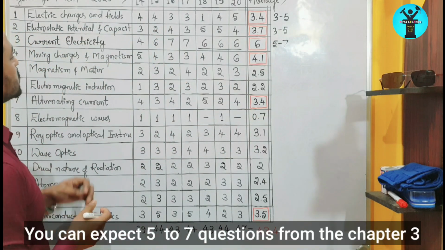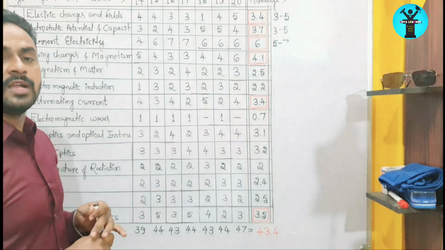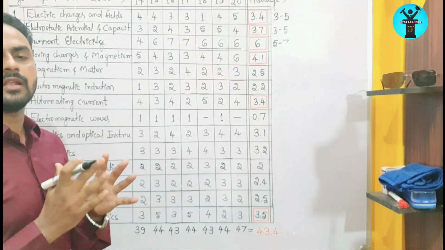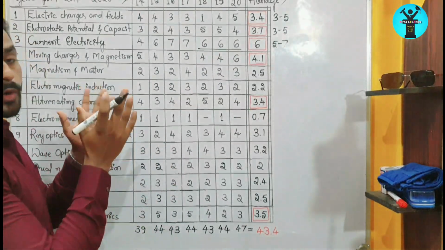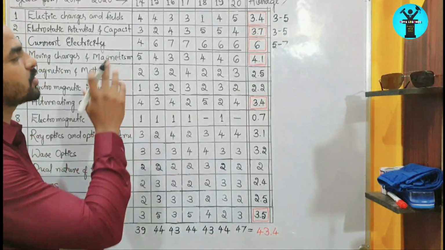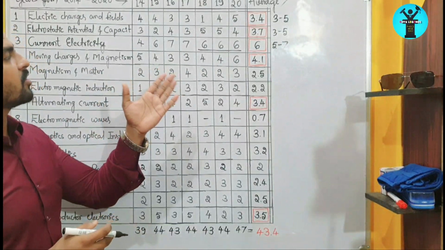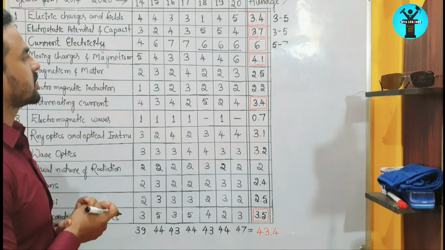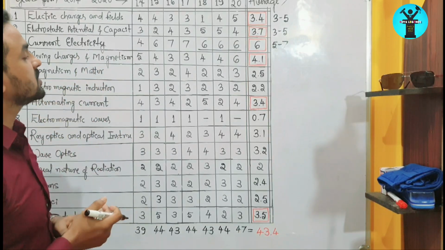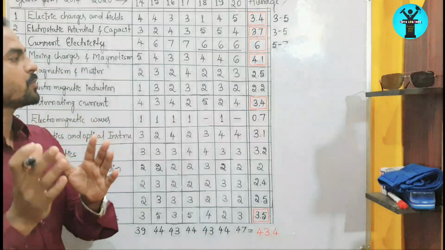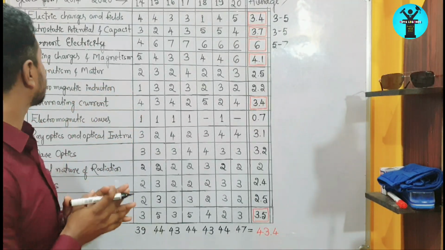So you can go through that, because in the current electricity chapter there are plenty of formulas and relations, and circuit diagrams also. You can go through that and you can get the maximum number of marks if you work out in this chapter, right? So one thing I want to tell you is you can go through numerical problems in this chapter so that you can score marks easily.